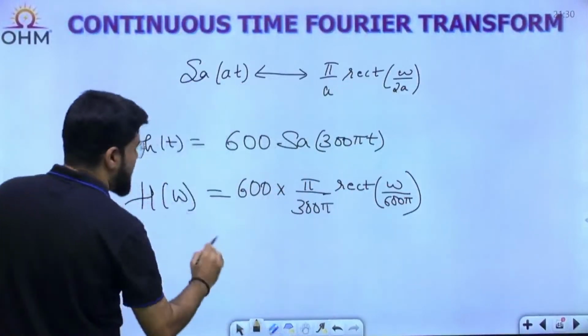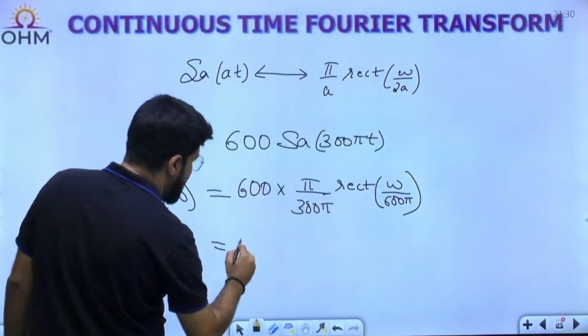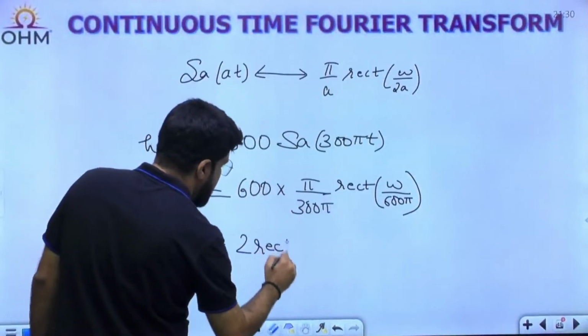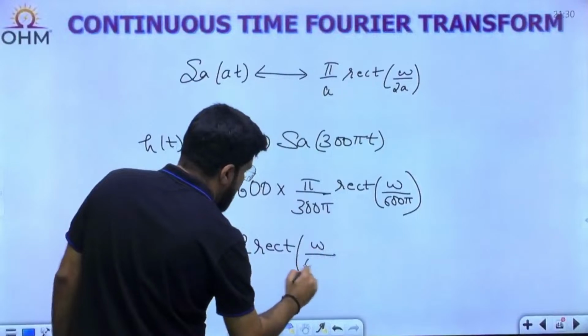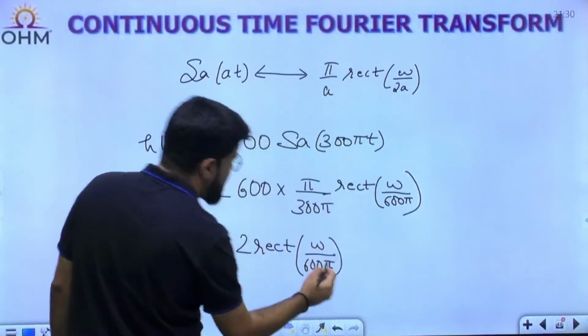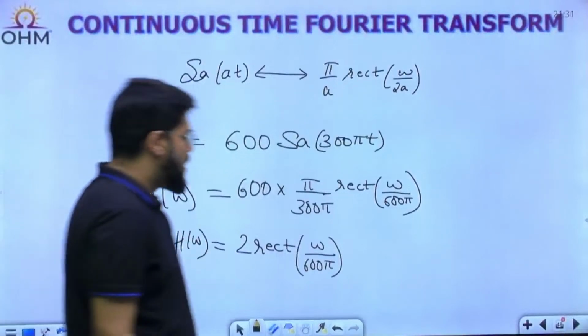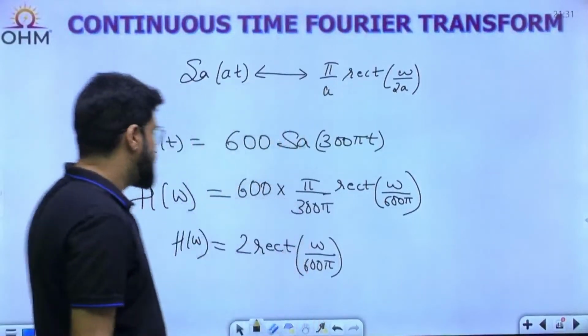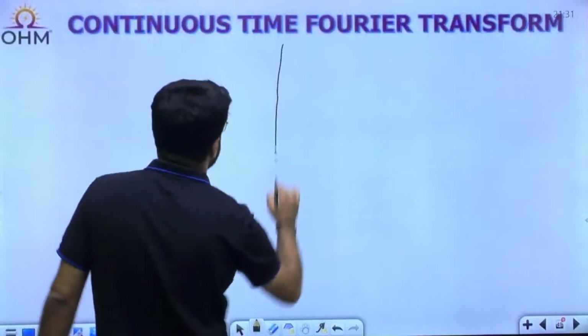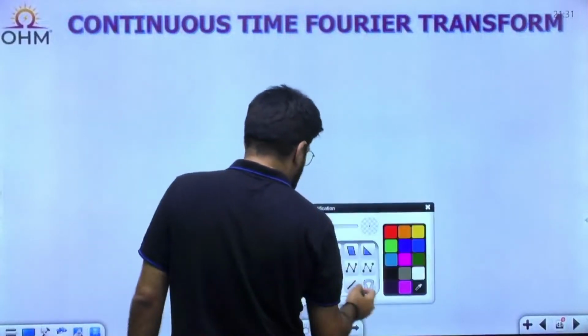So this becomes 2 rect of omega upon 600 pi. What is the sketch of this Fourier transform?